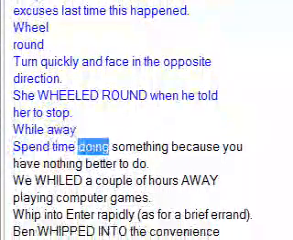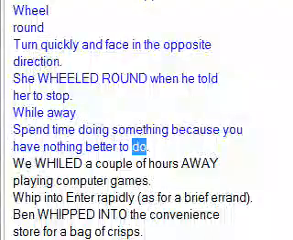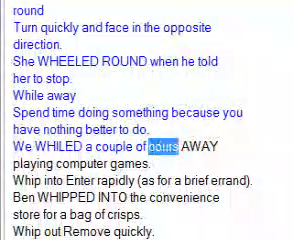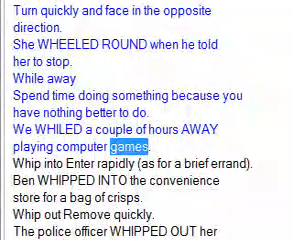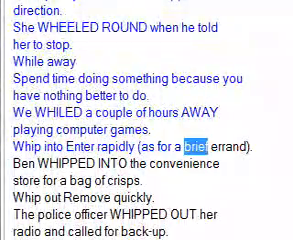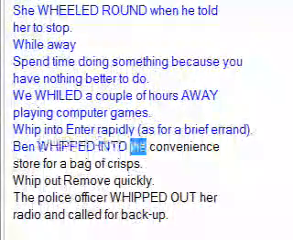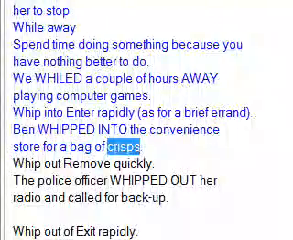While away: spend time doing something because you have nothing better to do. We whiled a couple of hours away playing computer games. Whip into: enter rapidly, as for a brief errand. Ben whipped into the convenience store for a bag of crisps.